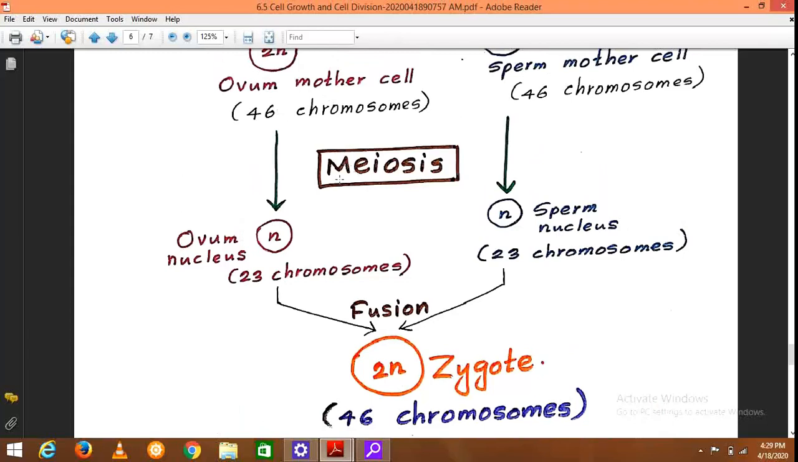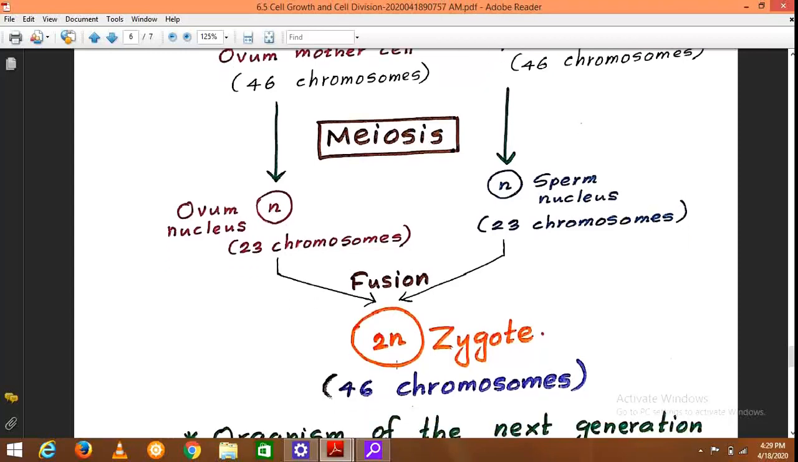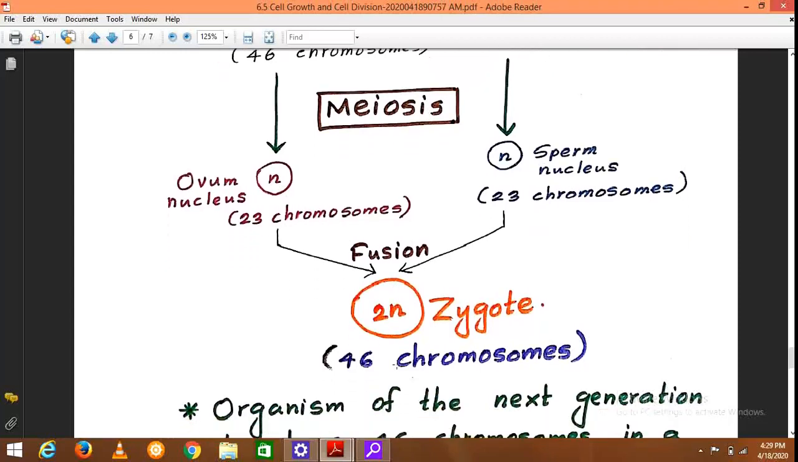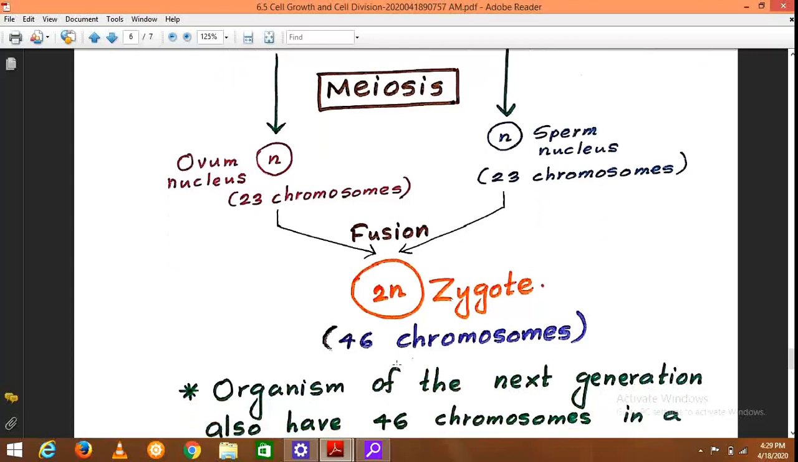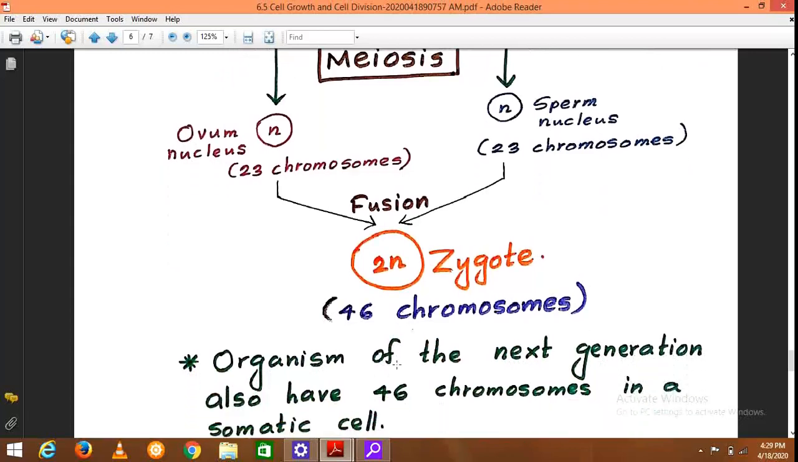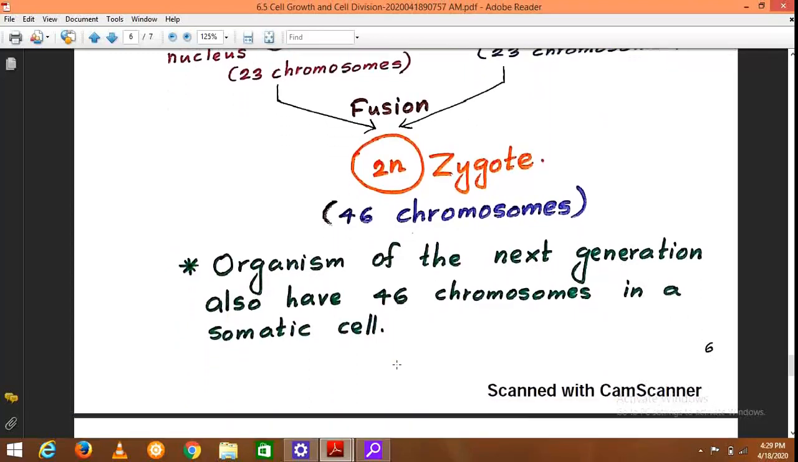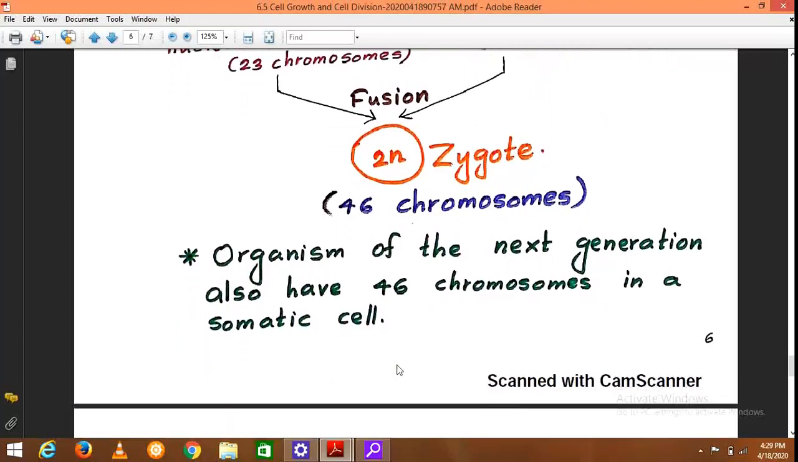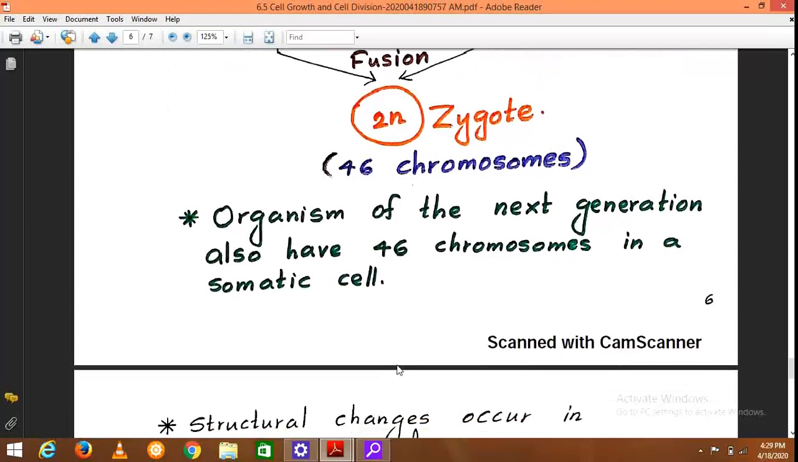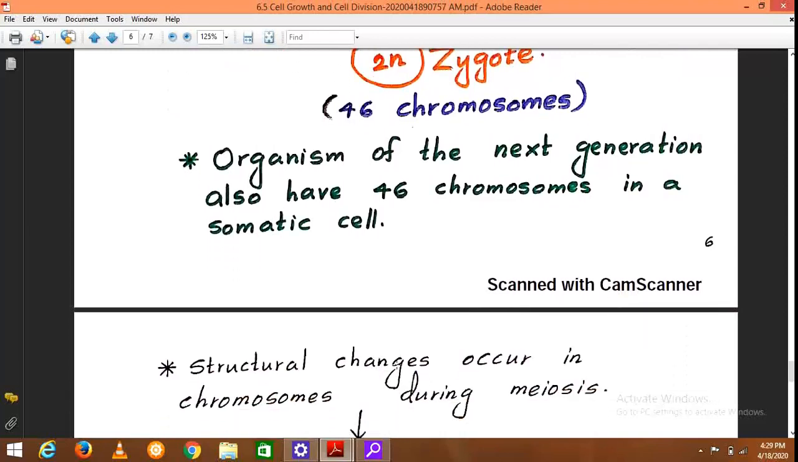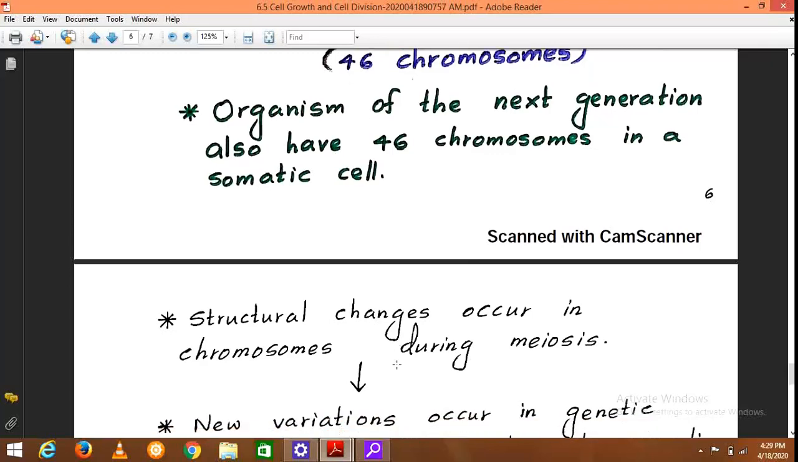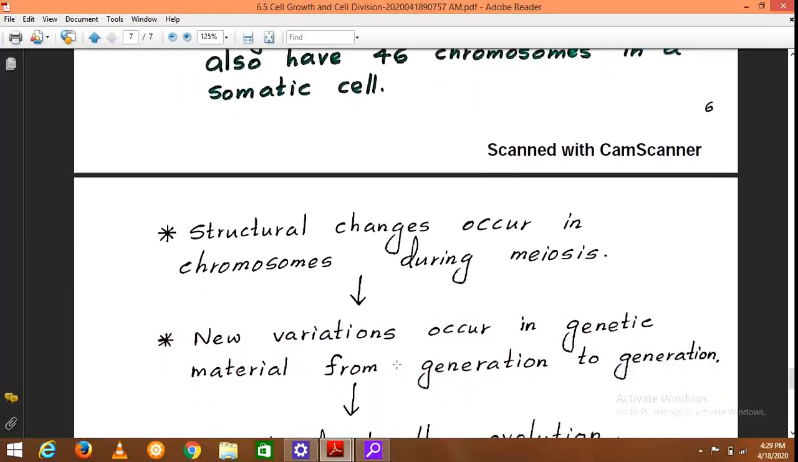So gametes are formed by undergoing meiosis. Then the haploid gametes fuse together and form the diploid zygote. Then the zygote will undergo mitosis and make another individual in the next generation having the same number of chromosomes. So this is very important. The organism of the next generation also has 46 chromosomes in a somatic cell. So it is clear how meiosis and mitosis are combined.